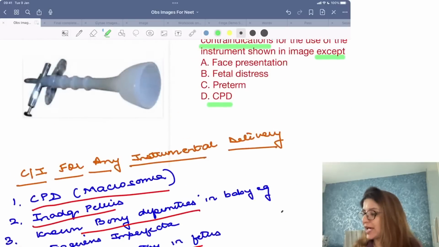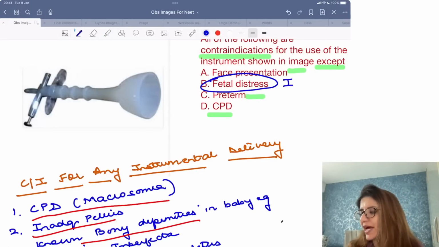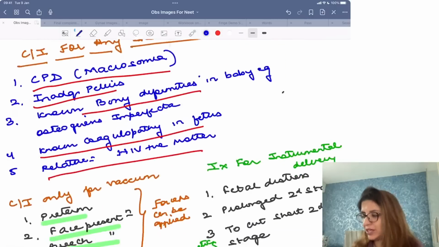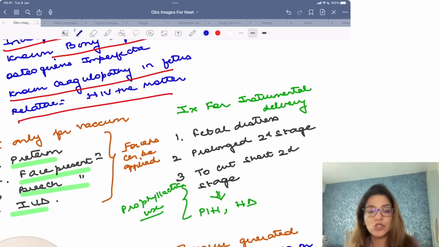So this means that in face, yes, vacuum is contraindicated. In preterm, vacuum is contraindicated. But fetal distress is an indication for doing instrumental delivery. So indications for instrumental delivery are: number 1, fetal distress; number 2, prolonged second stage of labor; number 3, if you want to cut short the second stage of labor. For example, your patient is a heart disease patient or she has PIH and you want to cut short the second stage of labor, then you use instrumental delivery.